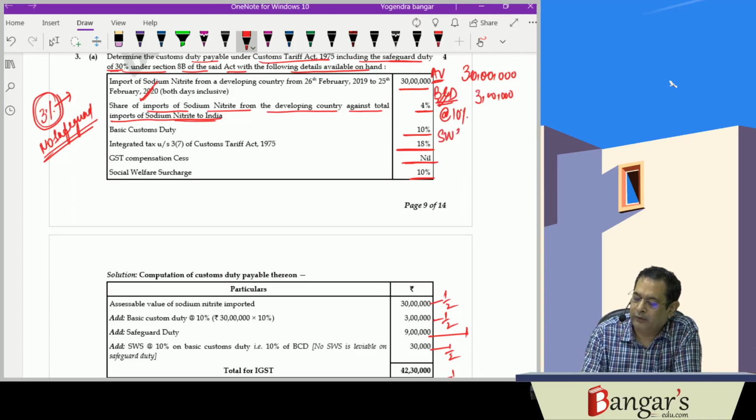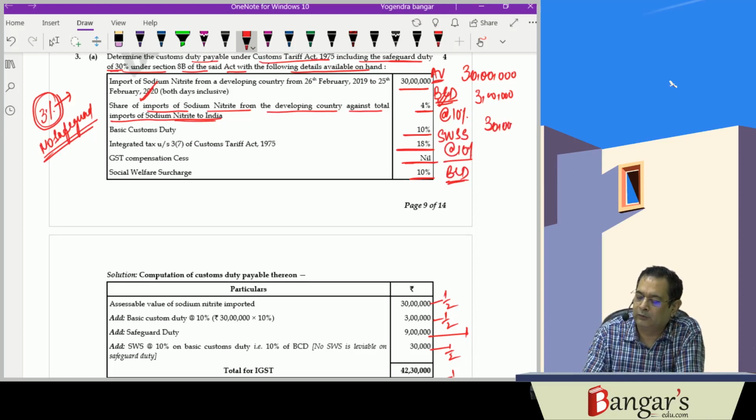Social welfare surcharge is levied at rate of 10% of the basic custom duty. Safeguard duty is not included for the purpose of levy of social welfare surcharge, so it will be 30,000 rupees. Safeguard duty will be levied separately. They say at rate of 30% safeguard duty has been imposed, so 9 lakh rupees.